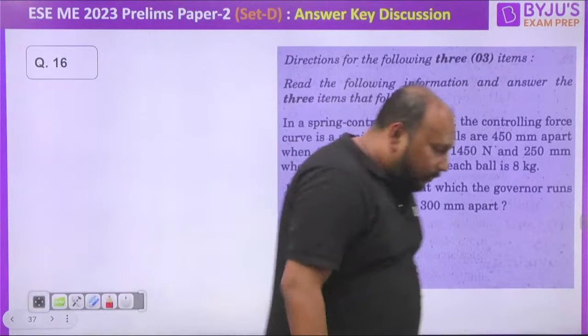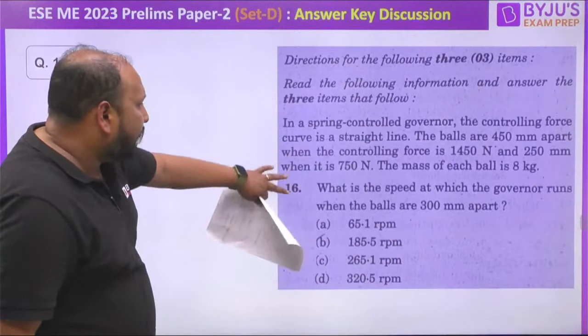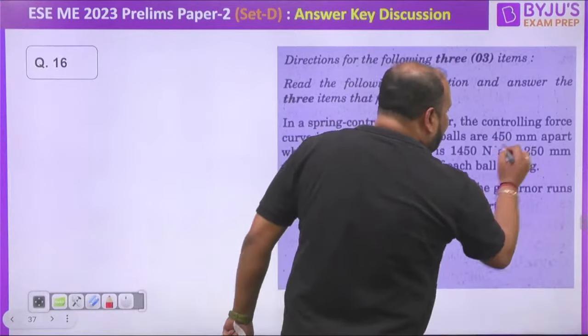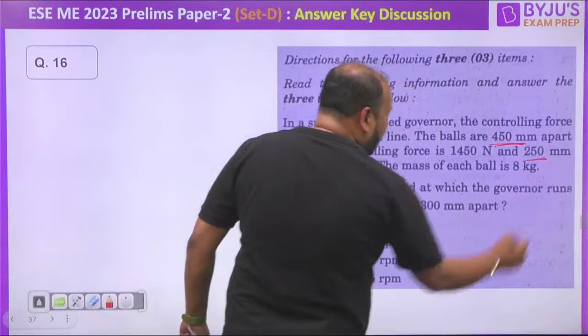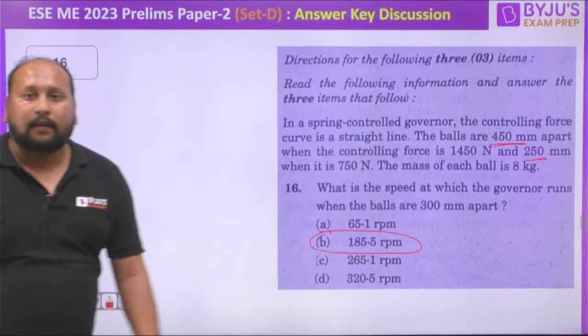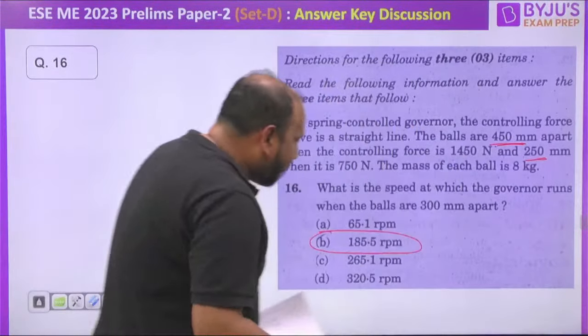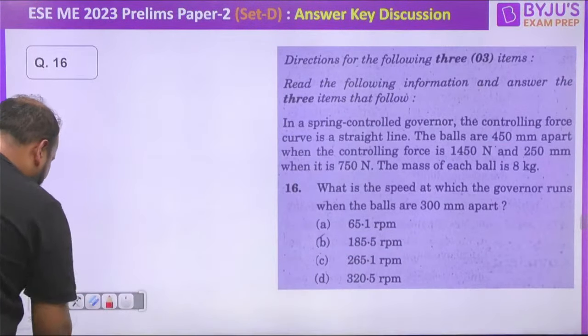Normally what we are doing is, whenever we are getting this kind of question, they are saying that when the force is this much and balls are 450 mm apart, let us proceed in that manner only. If I'm taking this as 450 mm and 250 mm, then I'm getting near about 185.5 rpm. Yes or no? Is this what is coming? Let's proceed with the next question, so that we'll have this discussion once again.